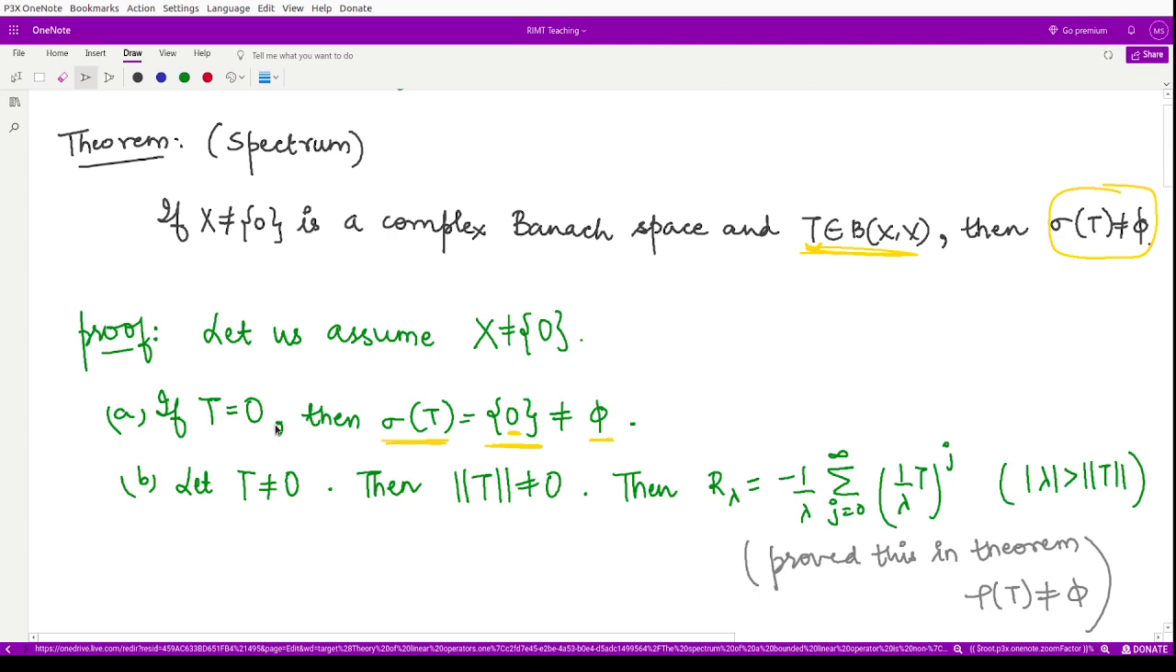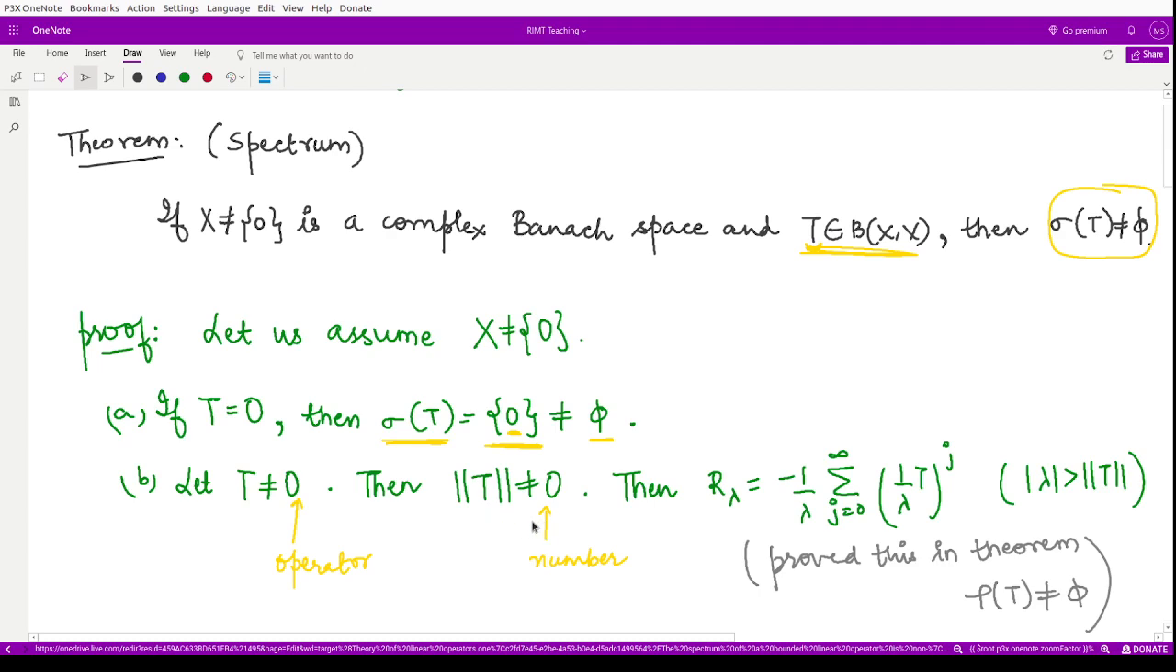In the second case, we assume that the operator T is not the 0 operator. Then the norm of T is not equal to 0. This is a 0 number, why? Because we are comparing it with the norm. So this norm of T is not equal to 0.